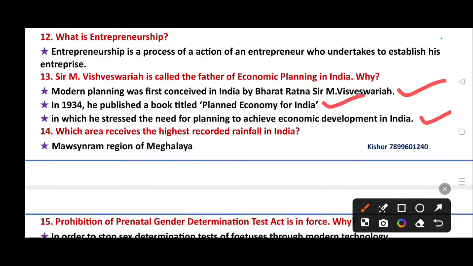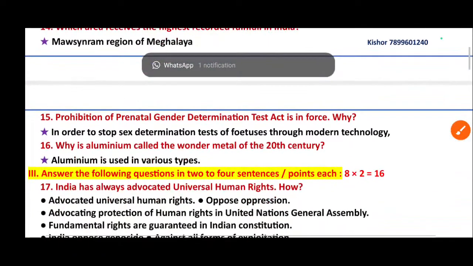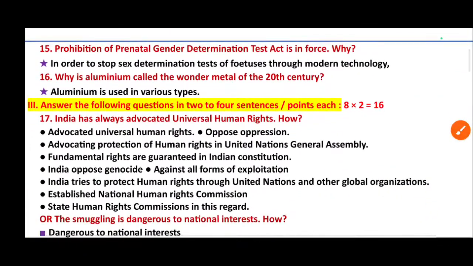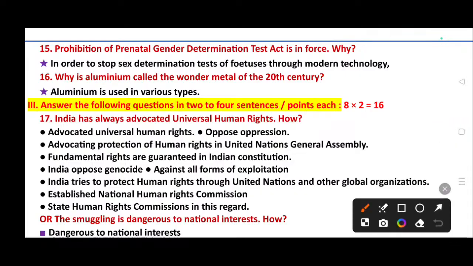14th question: which area receives the highest recorded rainfall in India? Its answer: the Mawsynram region of Meghalaya receives the highest recorded rainfall in India. Question number 15: the Prohibition of Prenatal Gender Determination Test Act is in force. Why? In order to stop sex determination tests for fetuses through modern technology.